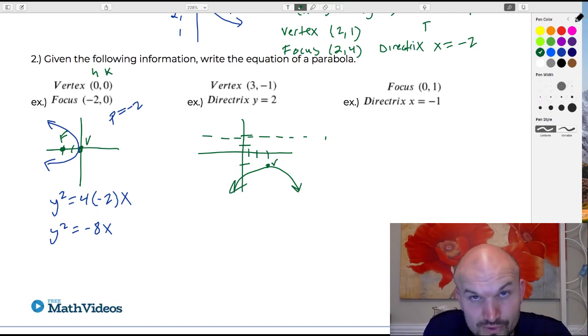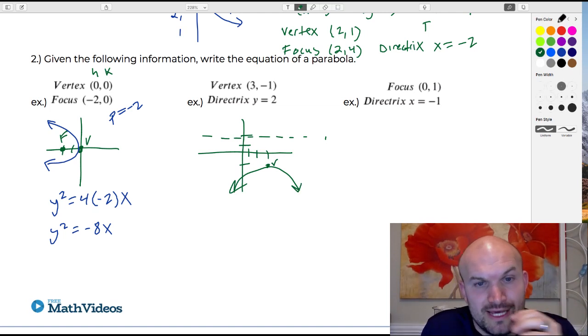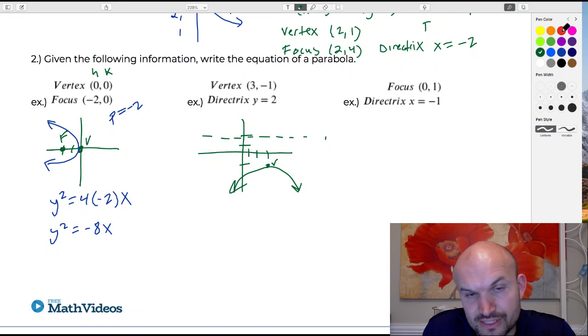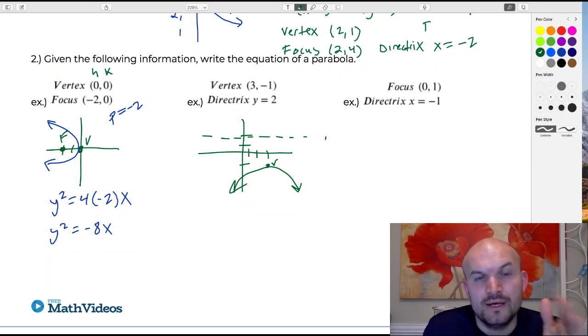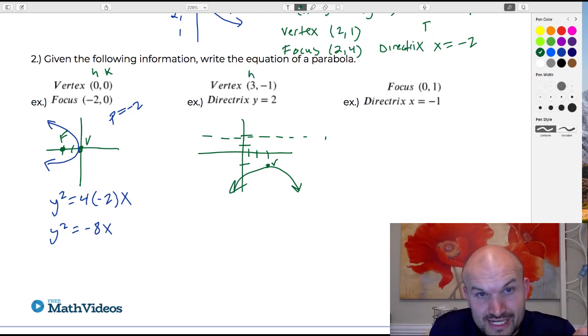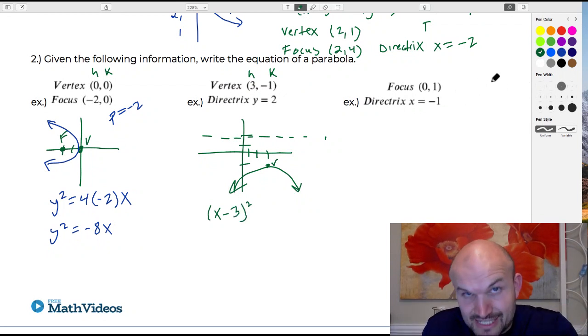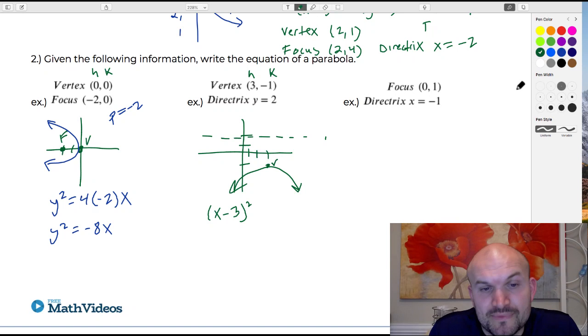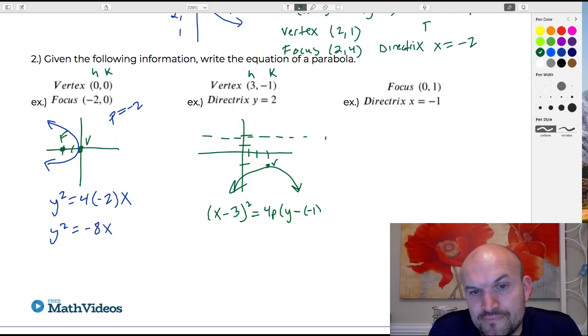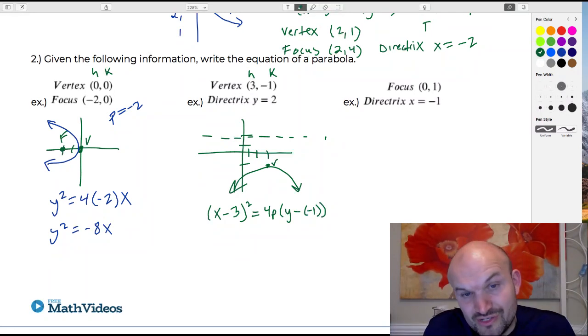Since it opens up downwards, I know that I am dealing with a parabola that's going to have x squared. So since I have this vertex, this is my h and this is my k, I can write this as x minus 3 squared, right? Because it's x minus h, so it's x minus 3 squared, because that's my squared term, equals 4p. I don't know 4p yet, and then this would be y minus -1. I'll simplify that later. I just wanted you guys to see why it becomes plus.